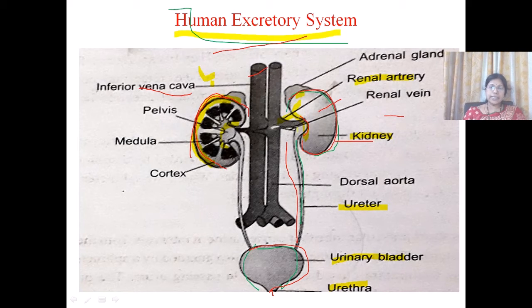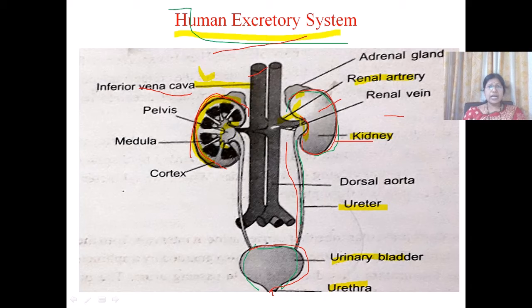The renal vein emerges out from the kidney, and it carries the deoxygenated blood, which is devoid of nitrogenous waste materials, and it opens into the inferior vena cava, also called the post-caval vein.